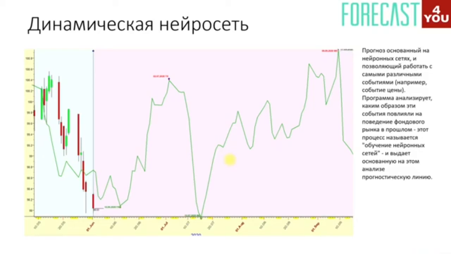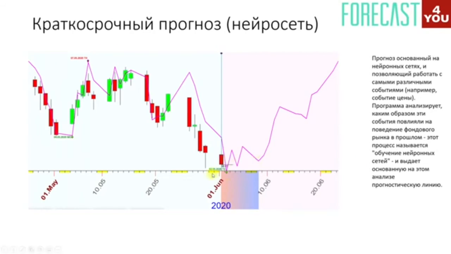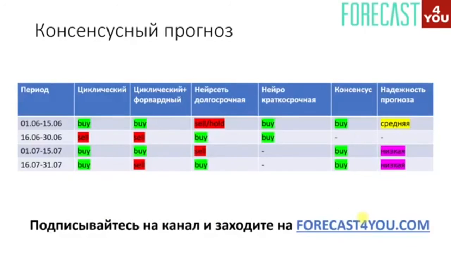Now let's move on to the forecast made using the neural network for a short period of time. What can we see here? We see the entry point on June 2nd for the US dollar index purchase. This neural network expects the index to grow. Keep in mind that this short-term forecast using the neural network is most relevant for the first 2 to 3 weeks. Now let's move on to the consensus forecast, which looks as follows.